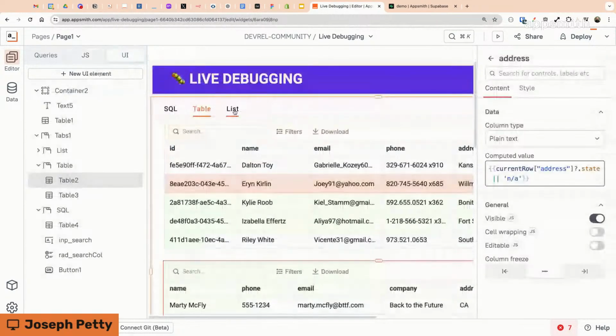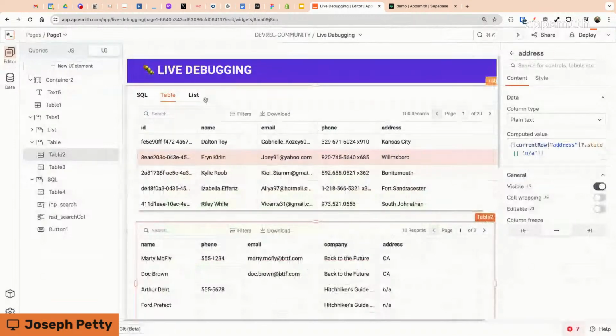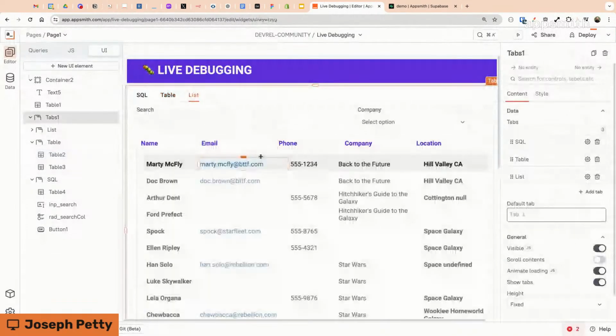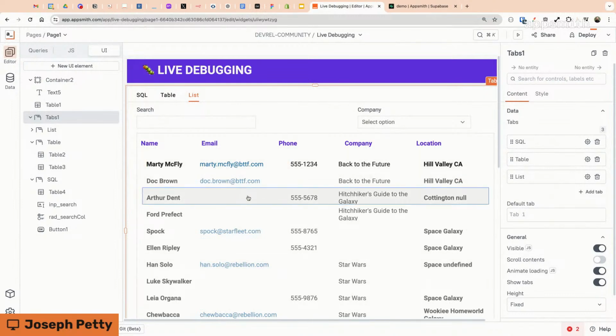All right. Okay. Perfect. I think that's the only one I wanted to do on the table widget here. So now we're looking at a list widget. And okay, here we have individual widgets instead of a table. And the names are all complete. Email, it doesn't matter if it's missing because it's a top level property.